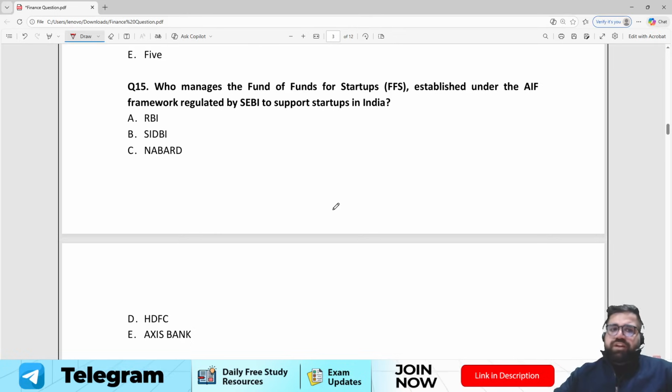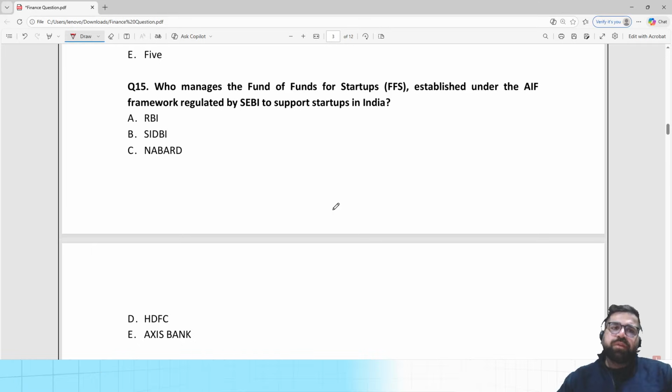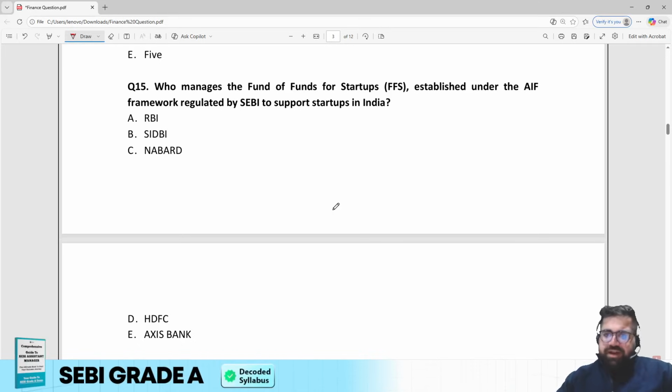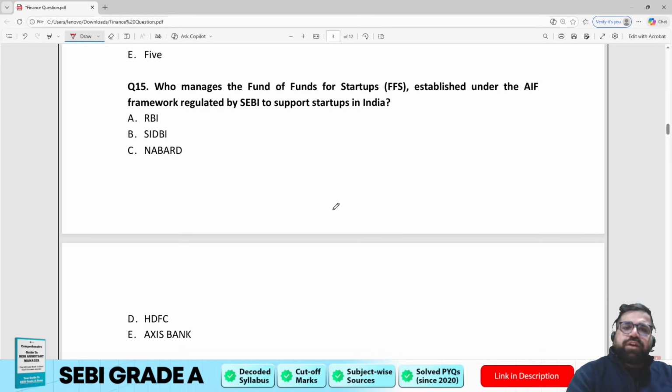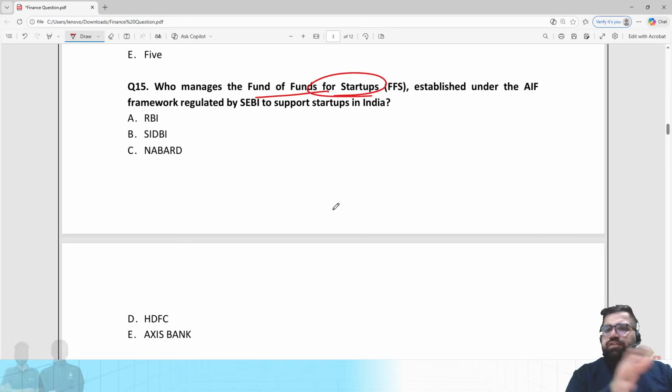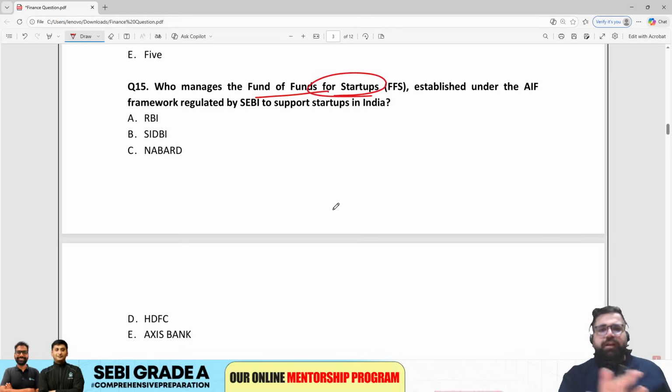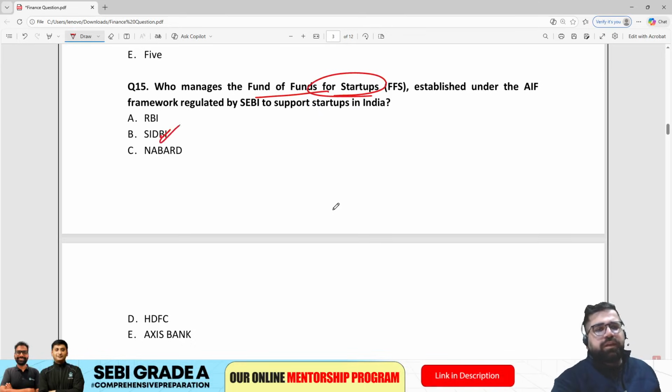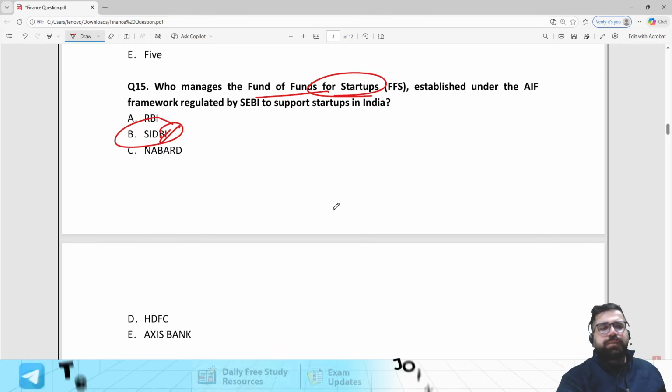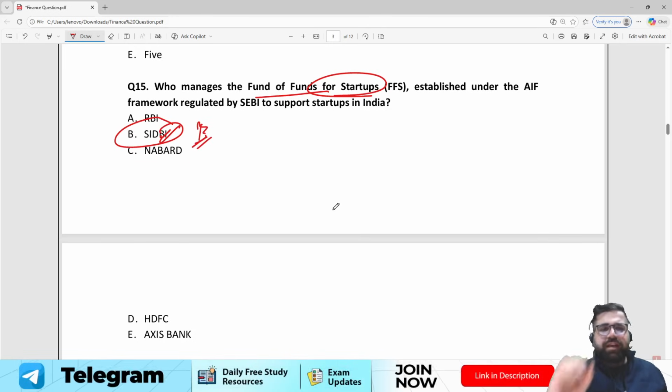Question number 15. Who manages fund of fund for startups, established under AIF, Alternative Investment Fund, framework regulated by SEBI to support startups in India? Now, fund of funds for startup is also categorized as MSME only, right? And all the MSMEs come under the regulation of SEBI. So your answer will be option number B, right?